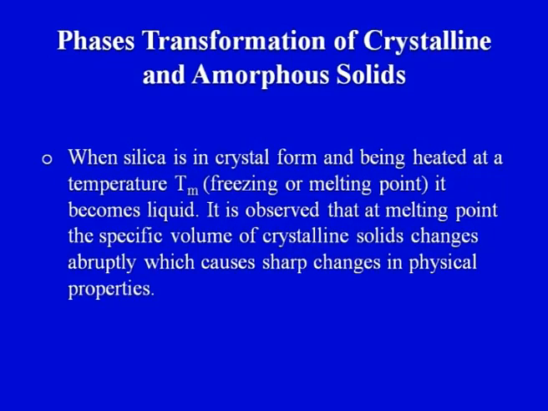An important point to note, as we have seen in the melt quenching method: when silica in crystal form is heated to a particular temperature which we are calling Tm, the freezing or melting point, it becomes liquid. So, at that temperature it is liquid. It is observed that at the melting point the specific volume of a crystalline solid changes abruptly, which causes a sharp change in the physical properties. The temperature is Tm, the freezing or the melting point.